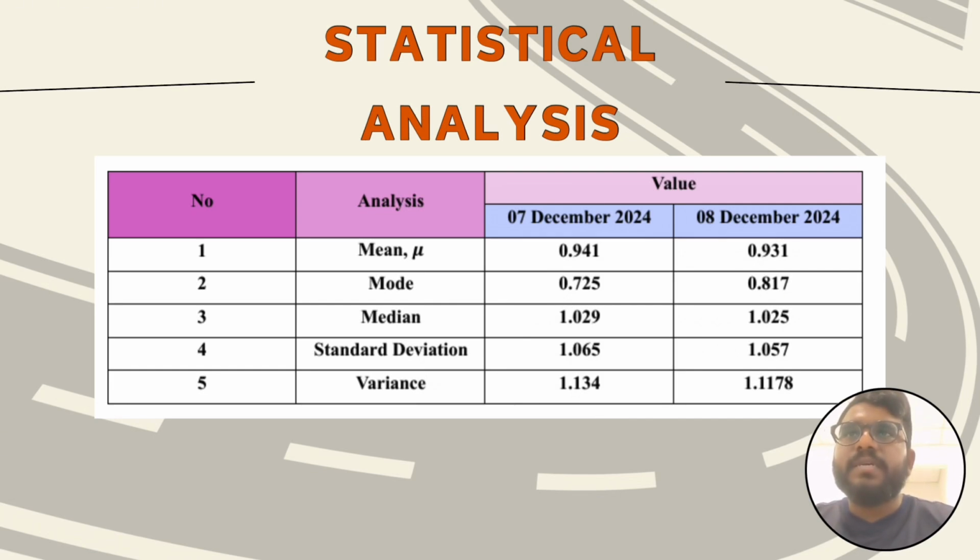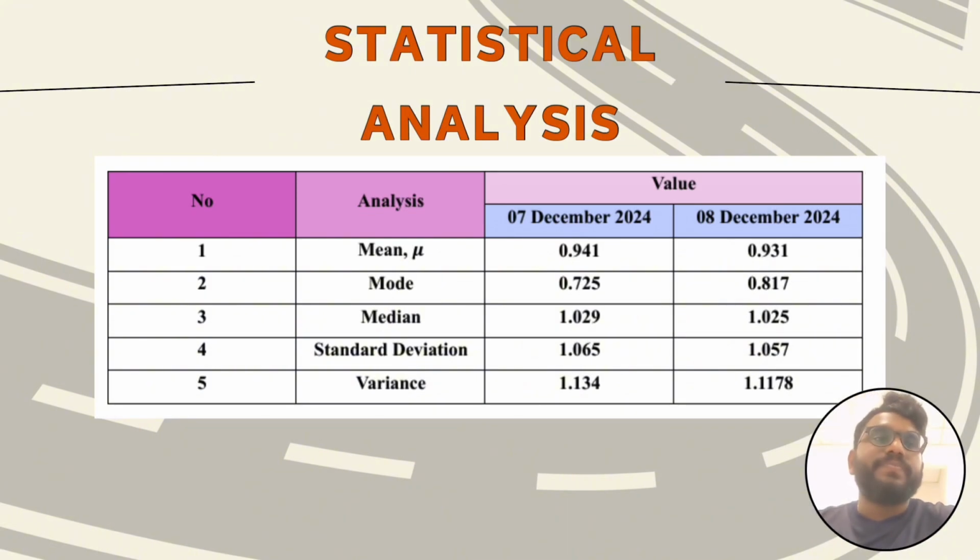In terms of data spread, the standard deviation was nearly the same for both days, which is 1.065 on the 7th December and 1.057 on the 8th December, suggesting comparable variability in the violations. The variance was slightly higher on 8th December, which is 1.1178, than on 7th December, which is 1.134, reflecting minimal difference in the overall dispersion of data. This result indicates that while minor variation in central tendency and spread exists between the 2 days, the patterns in parking violation remain fairly consistent. The data provide a solid foundation for further statistical analysis and hypothesis testing to understand the significance of this variation.